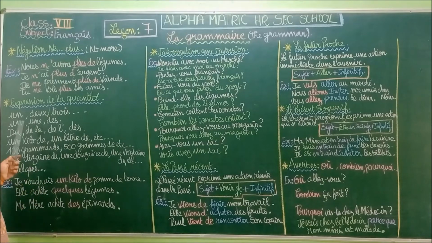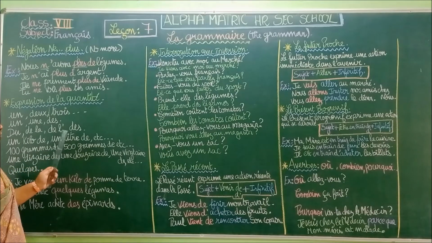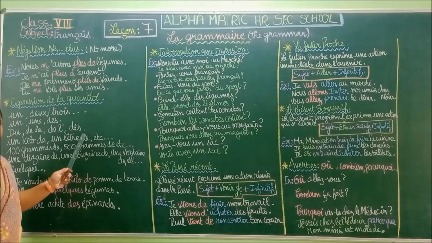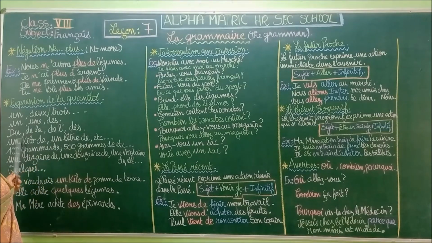Next one, un, une, des. So what are they? Un, une, des: article indéfini. Next one, du, de la, de l', des. These are articles partitifs. Next one, 1 kilo de, 1 litre de.